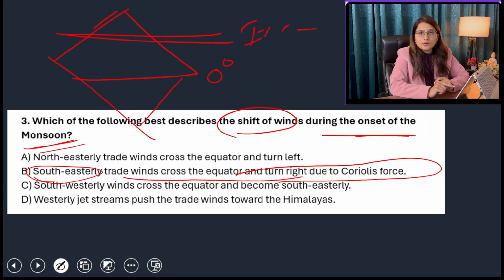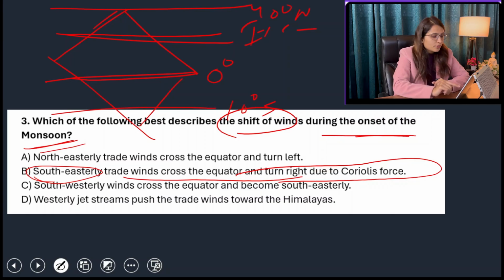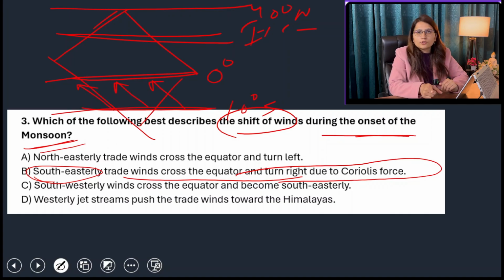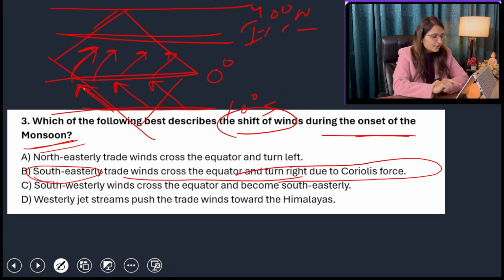This ITCZ is responsible for the convergence of two trade winds. So trade winds are coming from 10 degrees south and 40 degrees north. When these trade winds are coming from 10 degrees south, they are reaching the equator. And because in the southern hemisphere the Coriolis force is responsible for leftward deflection, they are deflected towards the left. But whenever they cross the equator, they will turn rightward, and ultimately they will become your southwesterly trade winds. Earlier they were southeasterly trade winds because they were coming from the southeast direction, and after crossing the equator they have become southwesterly trade winds.